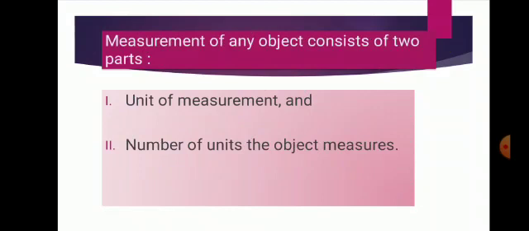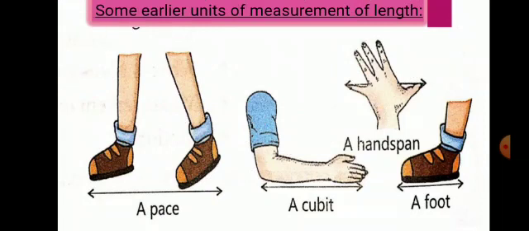For example, if the length of a table is 4 meters, then 4 is the number and meter is the unit of length. Clear? Okay. Now next is, before the invention of these standard units, some earlier units of measurements of length were used. See in diagram, it shows about hand span, cubit, foot or a pace. Pace means footsteps.